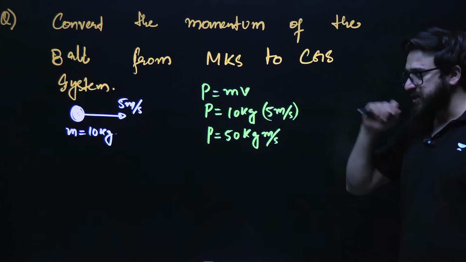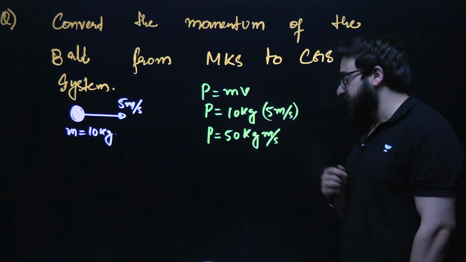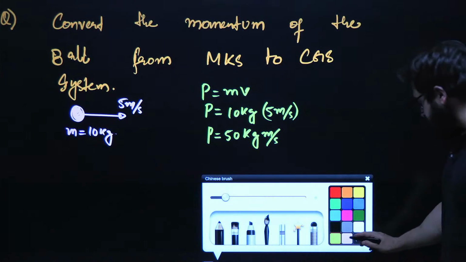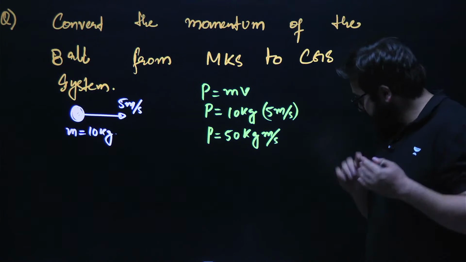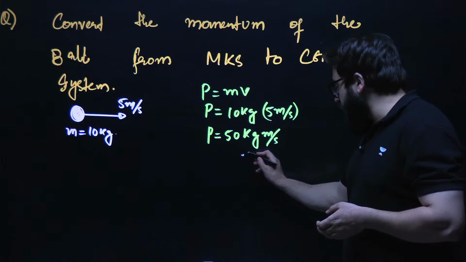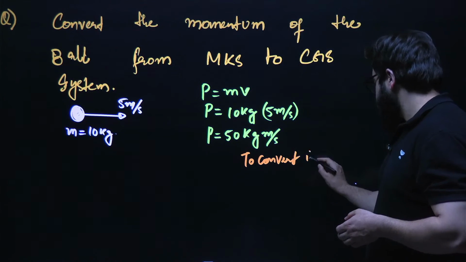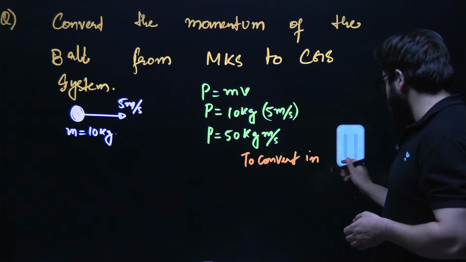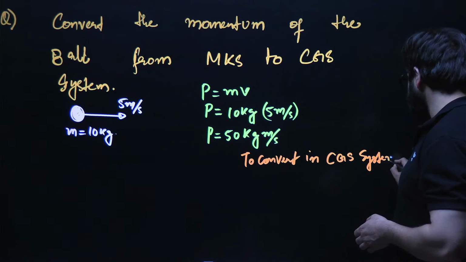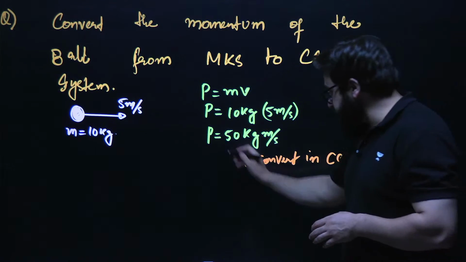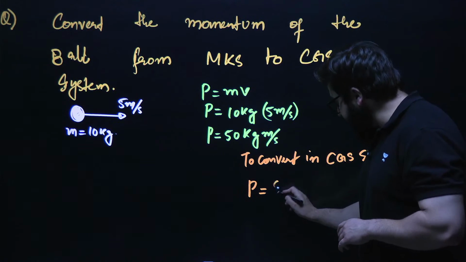Now this momentum is given in MKS system because it is kg meter per second. Now we have to convert this momentum into CGS system. I'll write 50 as it is.